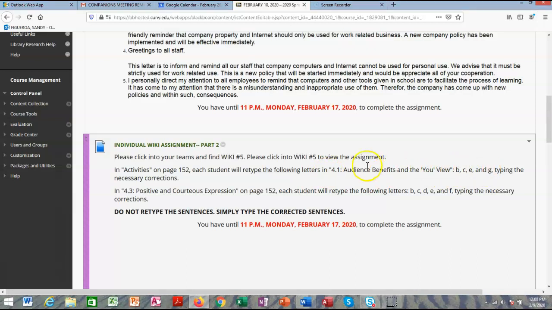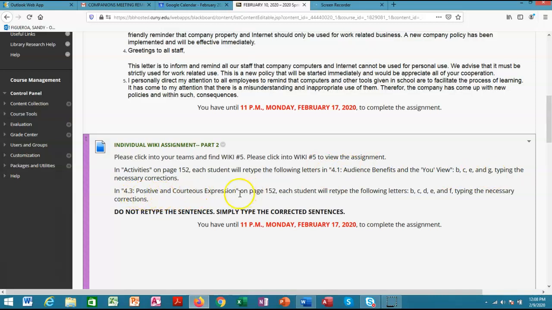So in your wiki for number 5, you're going to do B, and whatever the sentences, you're going to revise it. C, revise letter C. E, revise letter E, and G, revise letter G, in the wiki number 5.